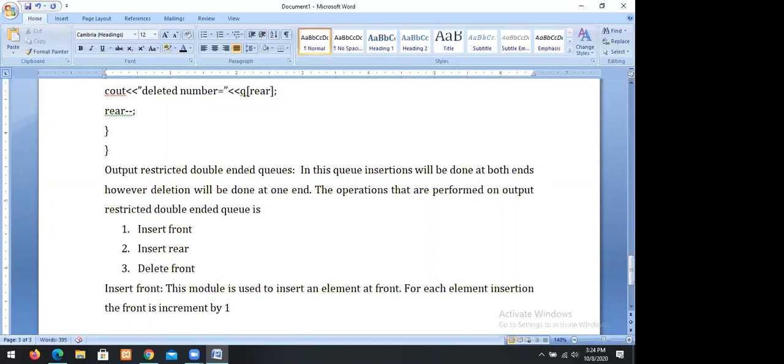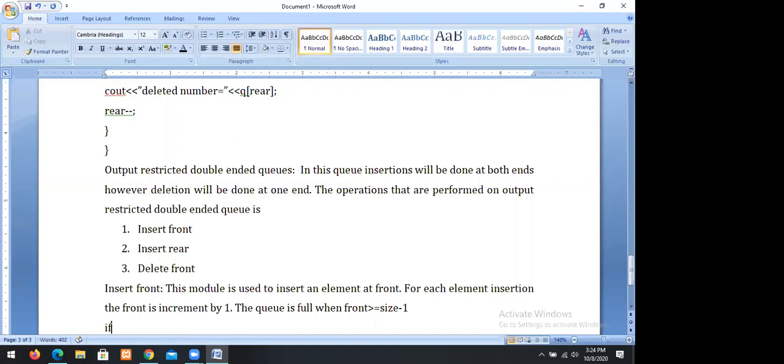The queue is full when front is greater than or equal to size minus 1. Such an operation we call insert front. The insert front module is used to insert an element at the front side.